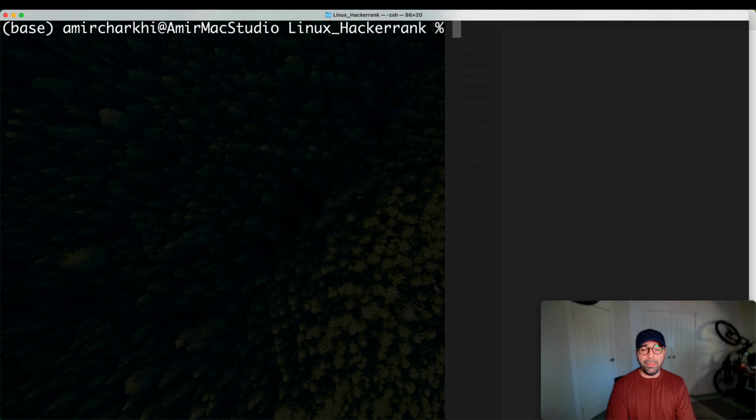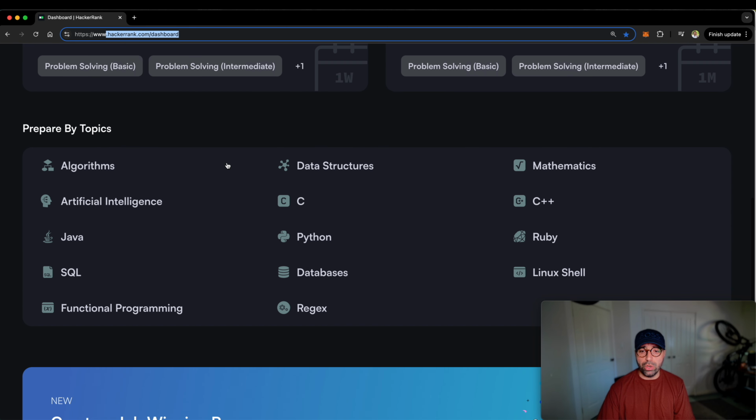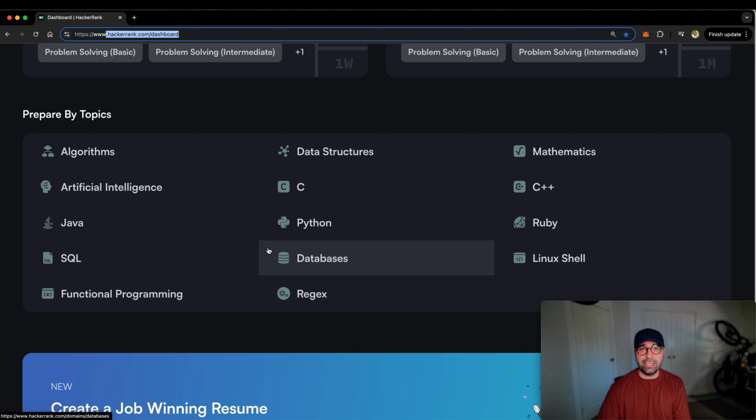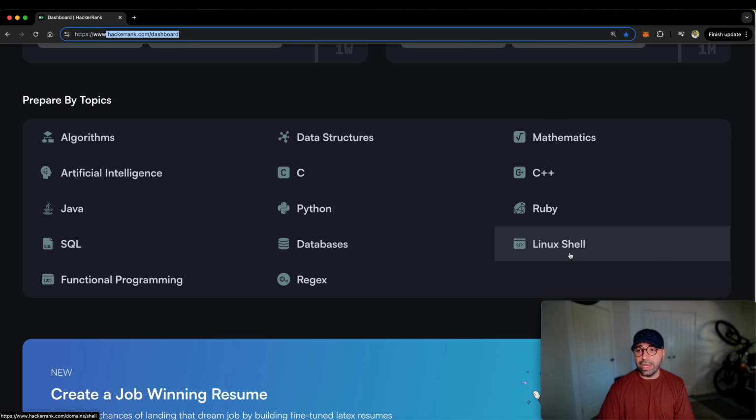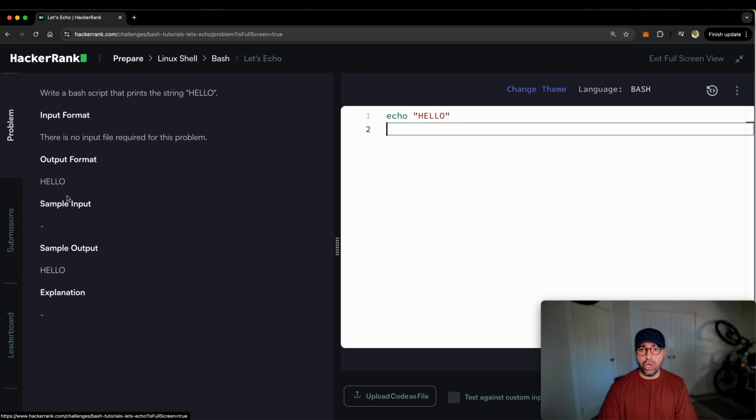Now I'm going to introduce the first problem from HackerRank that we need to solve. There you are, I've got my HackerRank dashboard open. If you do not already have an account with HackerRank, go sign up. It's very easy, just put in your email and a password and you're good to go. Then head to your dashboard, and if you scroll down, you will see a number of topics that you can start practicing. This one is the Linux shell, the one I'm going to be talking about. Number one is let's echo. I'm just going to open it up.